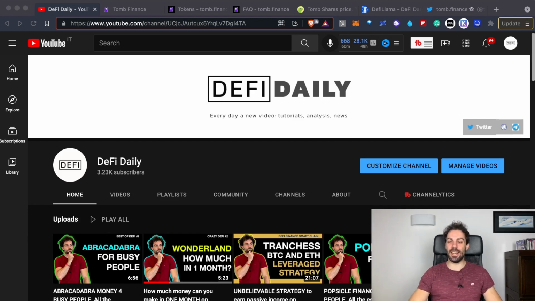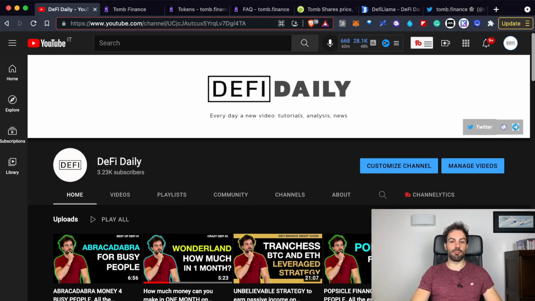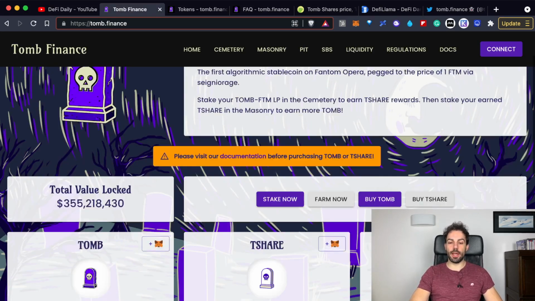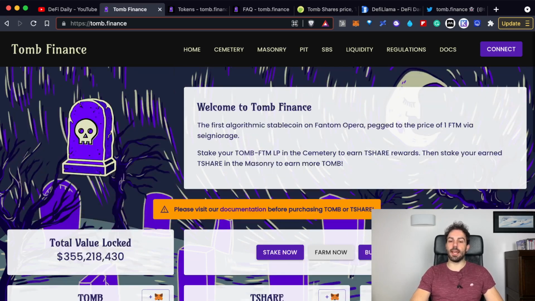Okay, let's start and jump into the topic, starting from the platform of TBOND Finance. This is the homepage, and as you can see at first glance it is quite complicated, because you will find: "Welcome to TBOND Finance, the first algorithmic stablecoin on Fantom Opera, pegged to the price of 1 FTM via seigniorage."